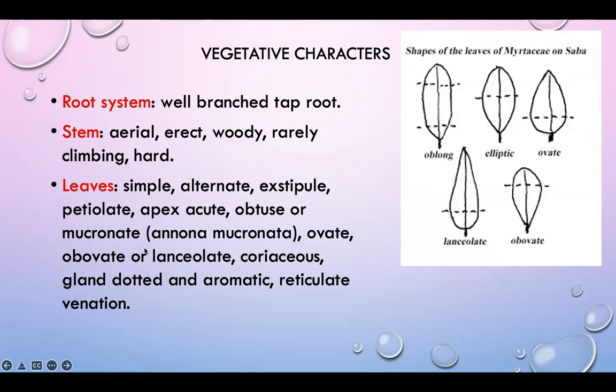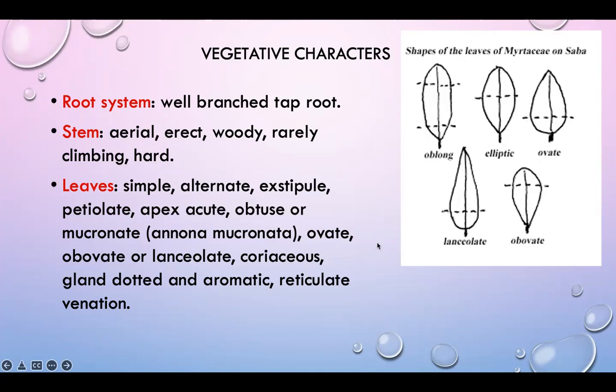or mucronate. We can see in this diagram, this is the oblong leaf shape. This is elliptic, with the apex acute. The leaves are petiolate, and the apex is obtuse. Then the shapes ovate, obovate, or lanceolate. These are the obovate and lanceolate shapes. This is the ovate structure.